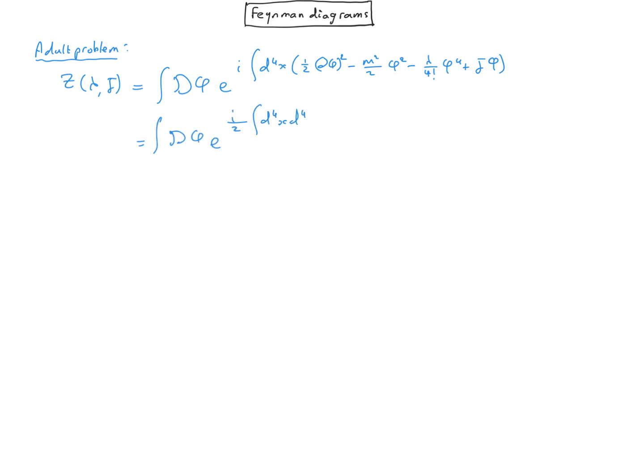We now step up again from the teenager problem to the adult problem, which is to solve the path integral for a scalar field with an interaction. When we solved this integral for lambda equals 0, we first rewrote it in a more recognizable form of a Gaussian integral. If we now compare to what we had for the teenager problem,